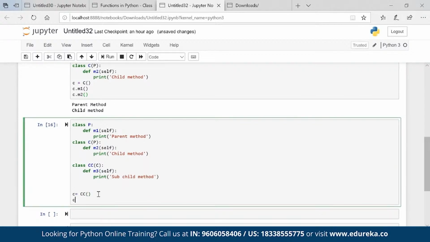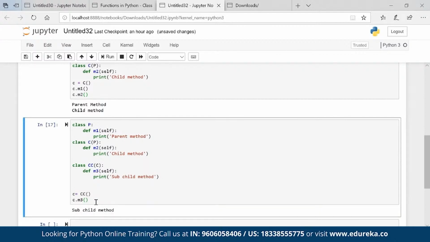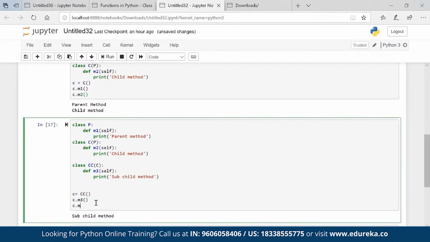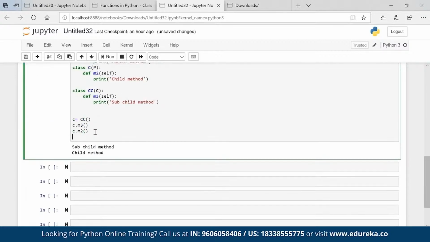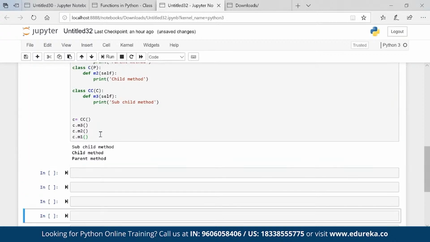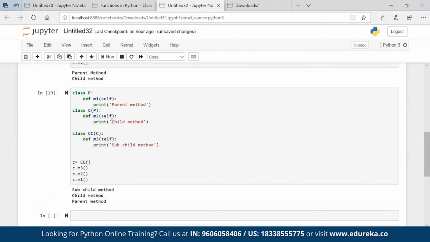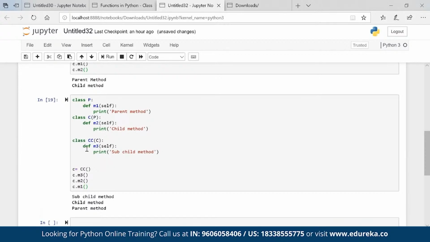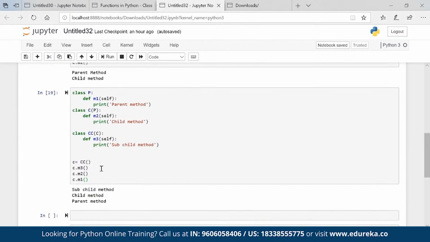So if I check C dot M1, or let's first write C dot M3, it's running fine. C dot M2, it is also running fine. C dot M1, it is also running fine. So basically CC has all the properties of above parents, and this is known as multi-level inheritance. There is no limit. I can have multiple relations, but in industry standard, we prefer to go with maximum 6 to 7 multi-level basically.